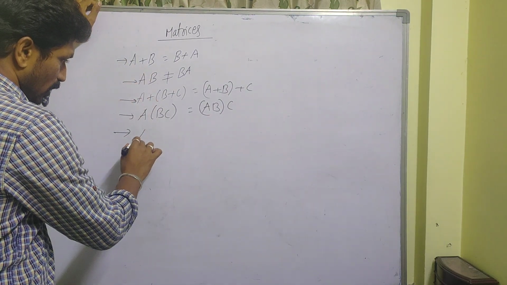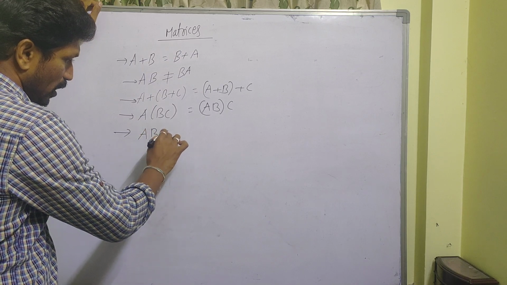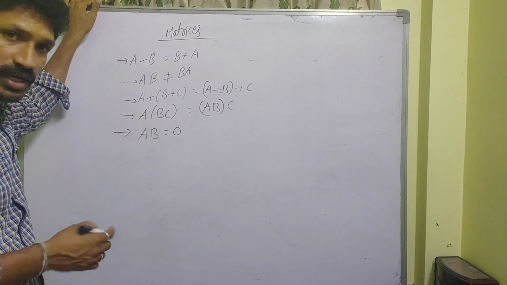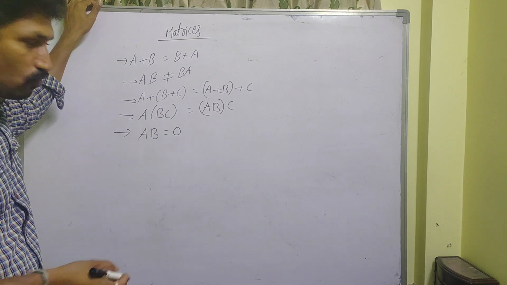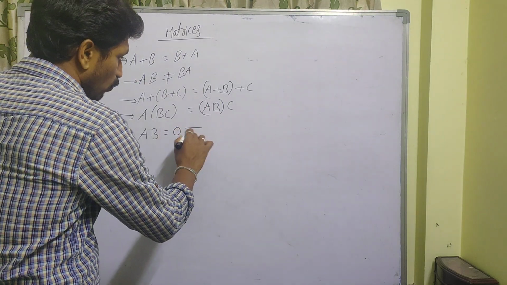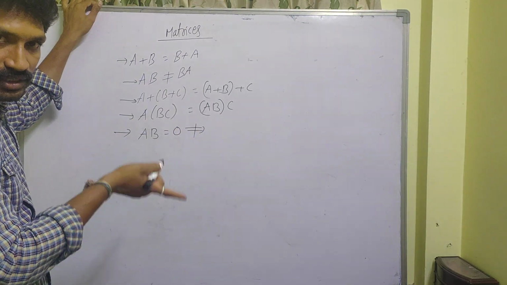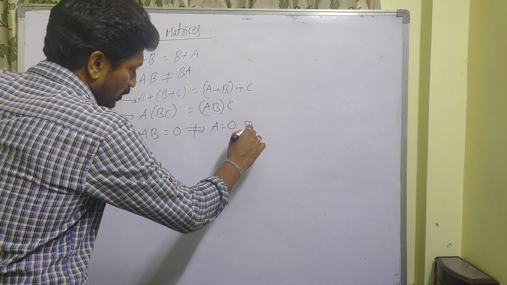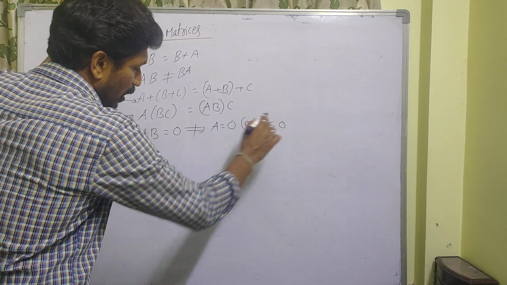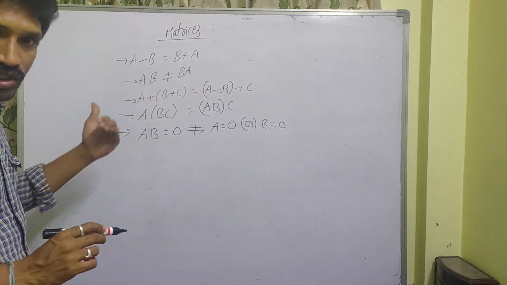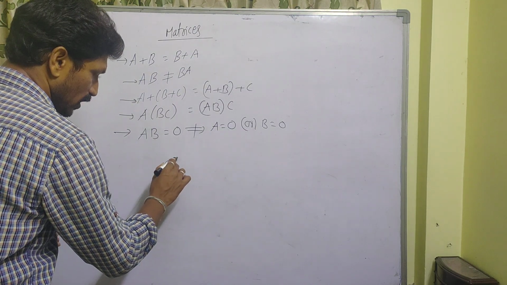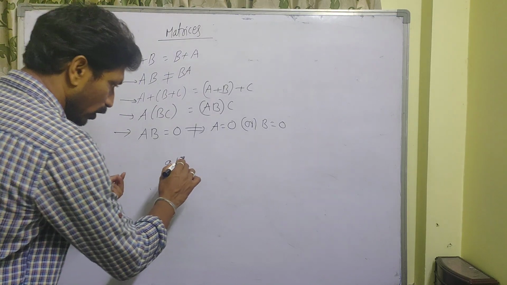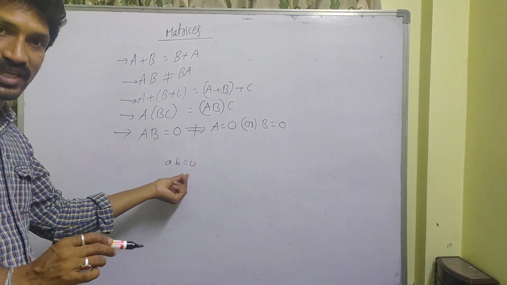Next one is, if AB, the product of two matrices A and B, is equal to the null matrix O, it need not be that A is the null matrix or B is the null matrix. In the number system, if A is one number and B is another number, and the product is equal to 0, then either the first number is 0 or the second number is 0.